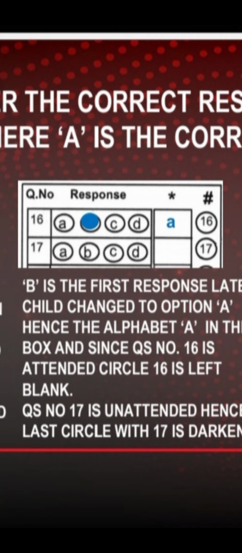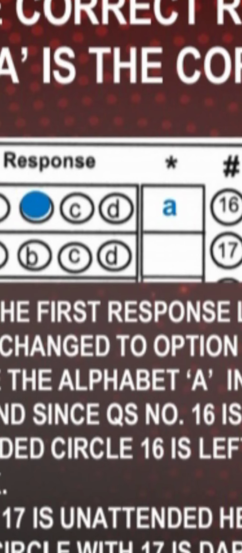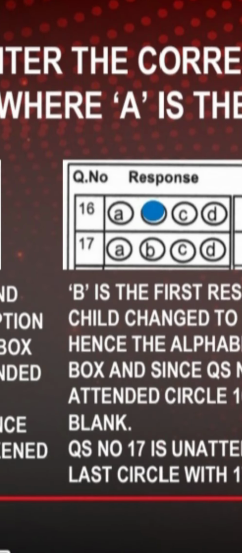So if they consider option A correct, in the rectangular box instead of writing B they will write A. They can write with a capital letter or small letter. Though it is shaded B, in the rectangular box they wrote A, so A will be considered as the answer.